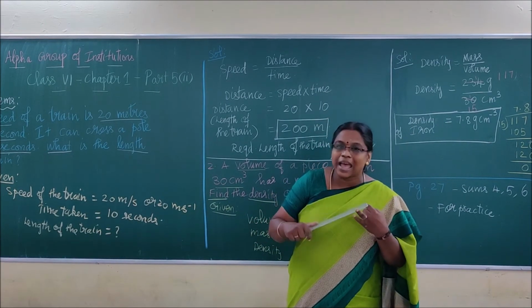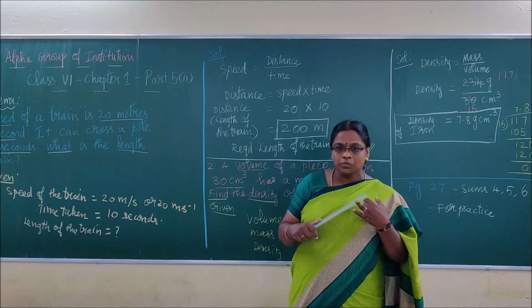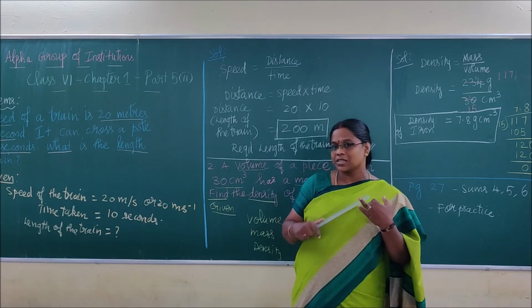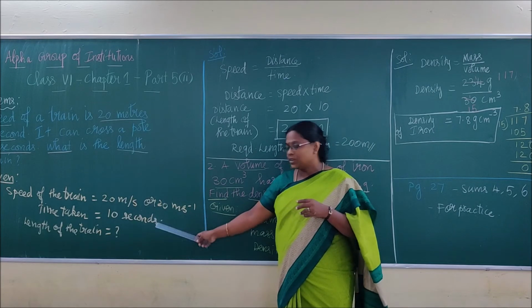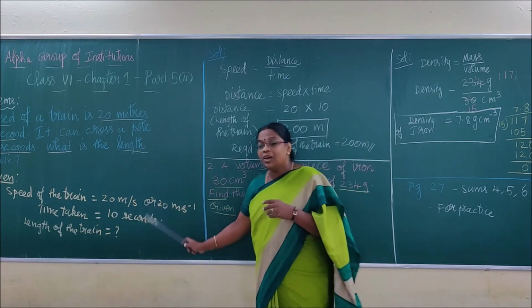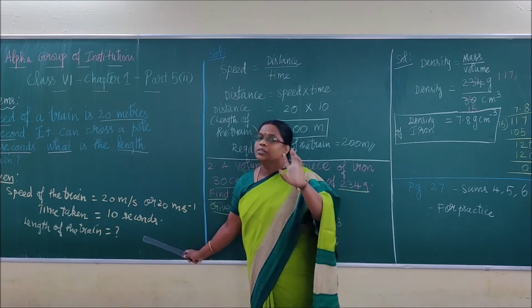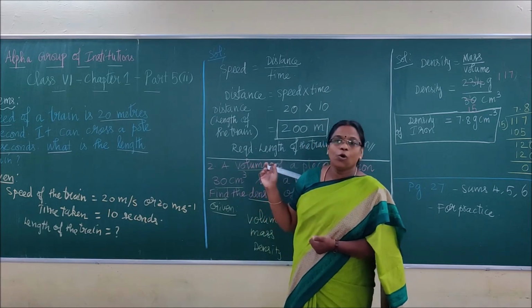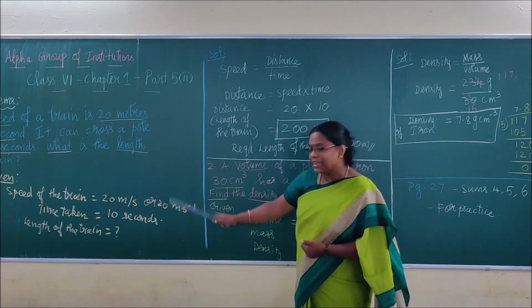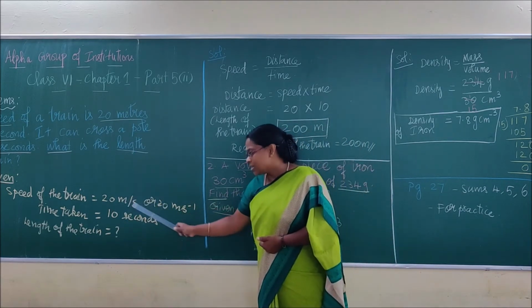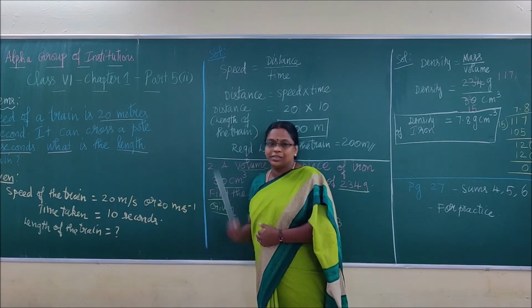Centimeter means gram, CGS unit. You would have learned this in the previous classes, so be very clear with this. If you don't convert it correctly here, your answer may go wrong. Here it is correctly given: meter and second. So we can proceed as it is.